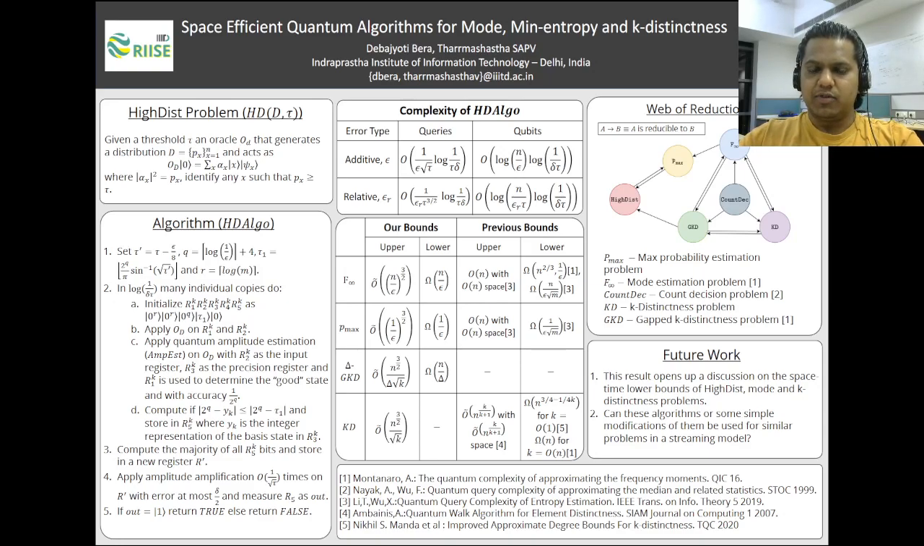As the final part of the work, we also derive lower bounds for these problems, and we show that our algorithms are almost optimal for all problems. And for certain special cases of these problems, our algorithms are actually query optimal. That is, you cannot get an algorithm with fewer queries than our algorithm. This work opens up a lot of new avenues for future research.